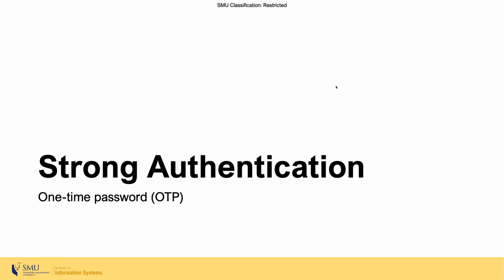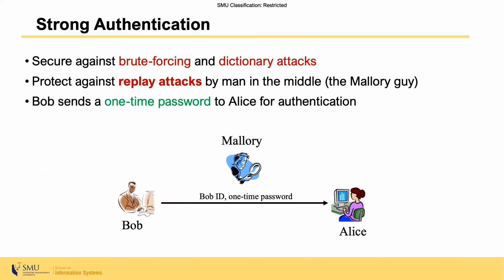In this lesson, we discuss strong authentication, also known as one-time password, in short, OTP. Earlier, we discussed weak authentication, which was subject to brute forcing and dictionary attacks. And that's where strong authentication scheme comes in. When you need to protect against brute forcing or dictionary attacks, or when you need to protect against replay attacks by man in the middle, we use strong authentication schemes. Essentially, strong authentication is strong because it uses a one-time password.